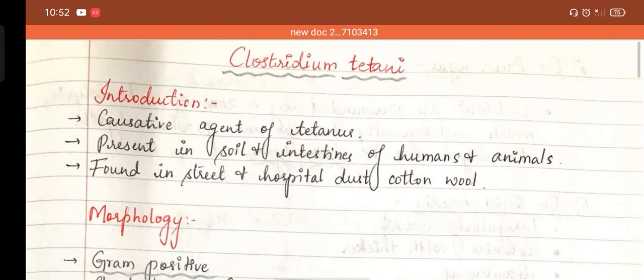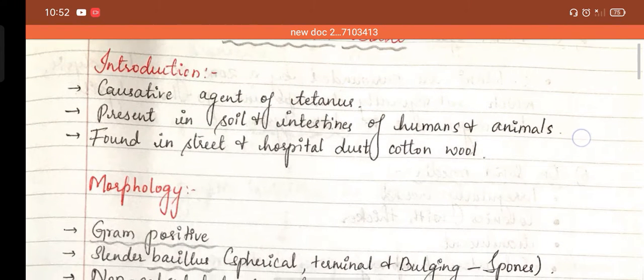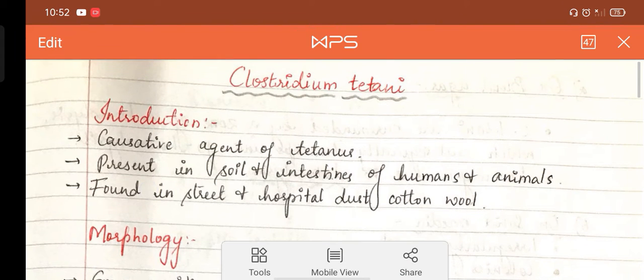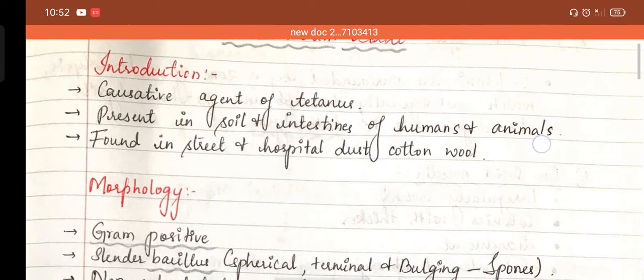So today we will discuss a very important and interesting topic, which is Clostridium tetani. Coming to the introduction of this bacteria, it is the causative agent of tetanus. The name itself indicates that it causes tetanus. Later in this video we will discuss the pathogenesis of this bacteria.